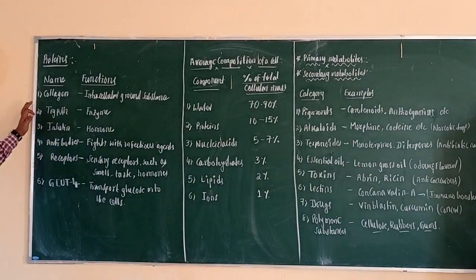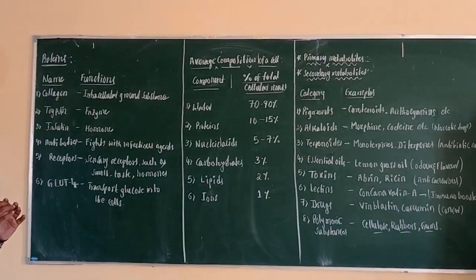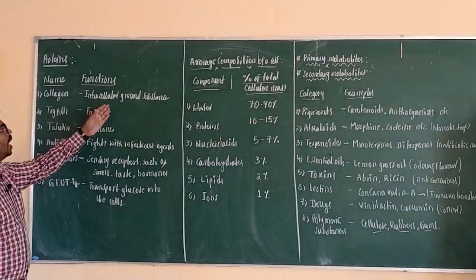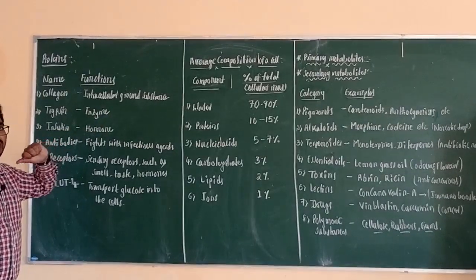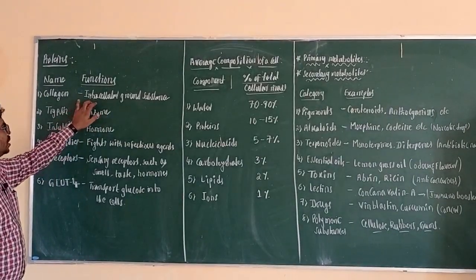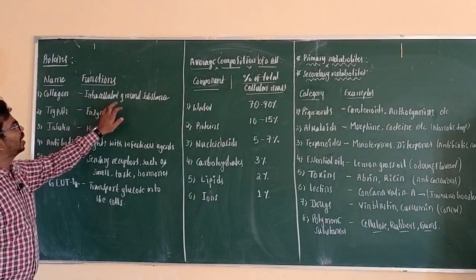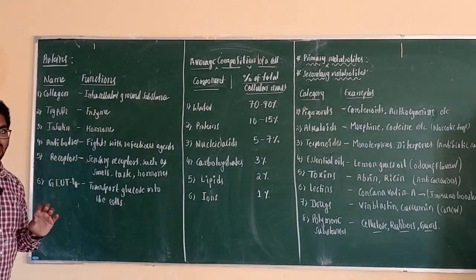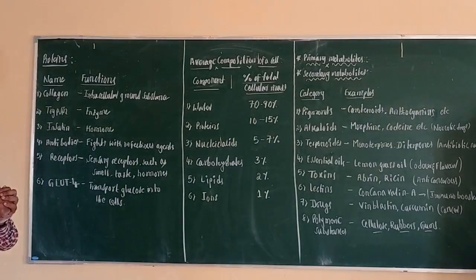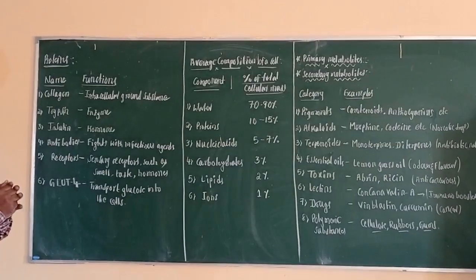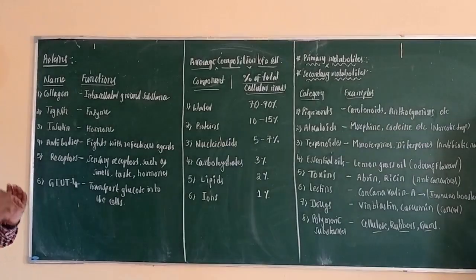Here, the first one is the protein collagen. Collagen is the protein that makes up biomass in living organisms, especially animals, and it also gives a structural component in the tissues, especially the intercellular ground substance. Inside the cell they make the components that form the rigid structure of the cell.